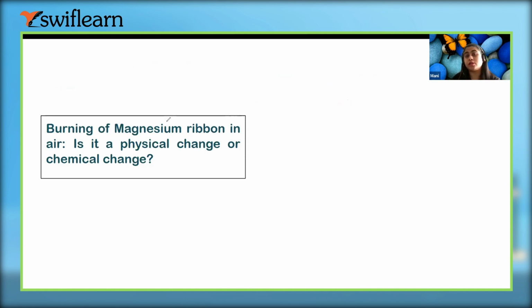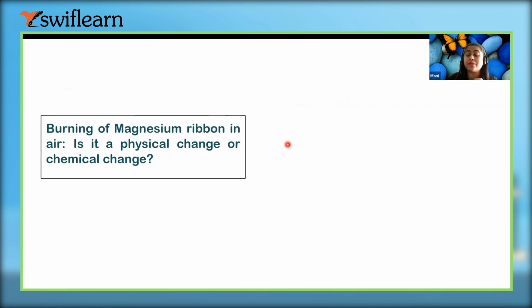You will also get a question: explain the burning of magnesium ribbon into the air, or describe the burning of magnesium ribbon into the air. So you will see the same question in different ways, but the answer will be the same. So let's find out.